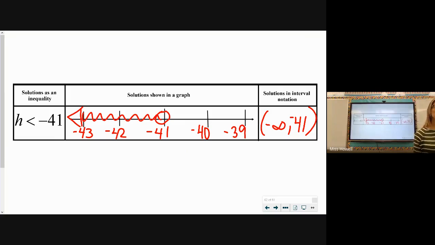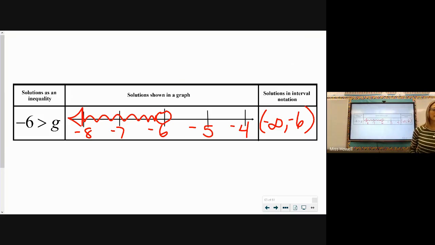All right, number 2, h is every number less than negative 41. We should have an open circle and a shade to the left. Our lowest solution would be at negative infinity, our highest up to negative 41. Both negative infinity and negative 41 should have parentheses with them, not brackets. So be careful with your interval notation. All right, negative 6 is greater than g. I would take the time. G then is less than negative 6 is the other way to write that.